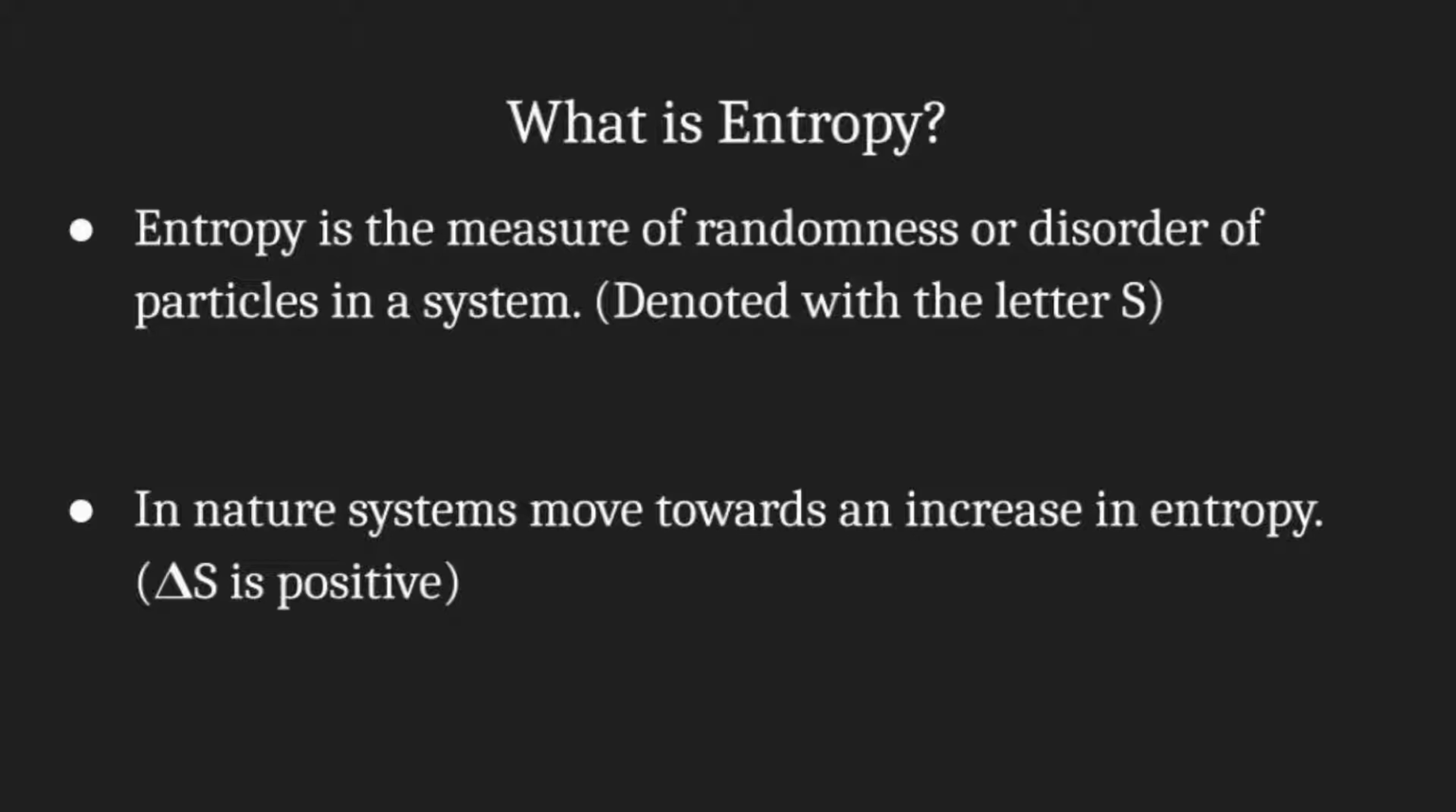Entropy is a measure of randomness or disorder of particles in a system, and we use the letter S to represent it. And in nature, systems move towards an increase in entropy, or they move towards a positive delta S value. In this video, we're not going to get into calculations involving delta S. We're just going to go relativistically, such as what has more entropy than something else.